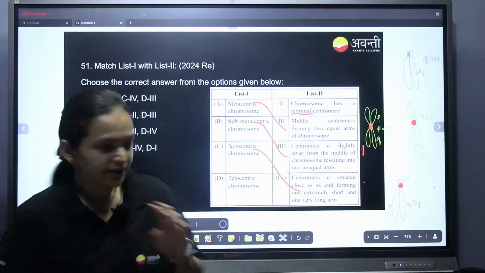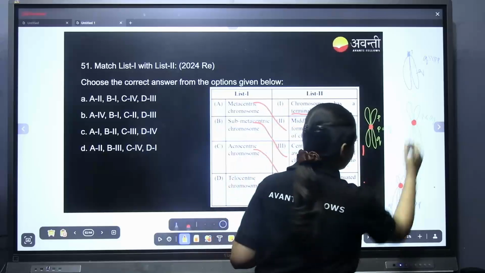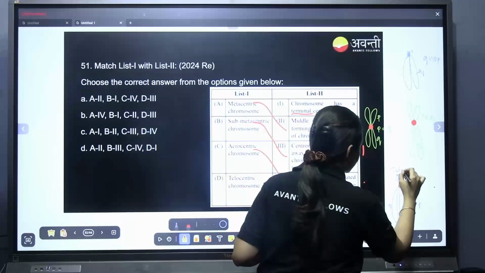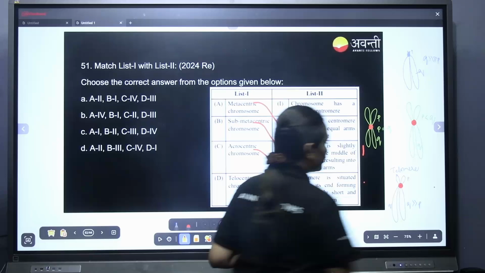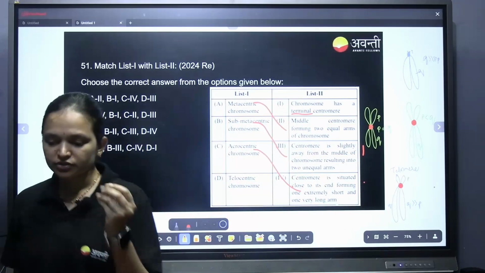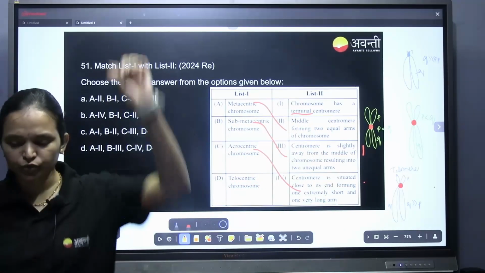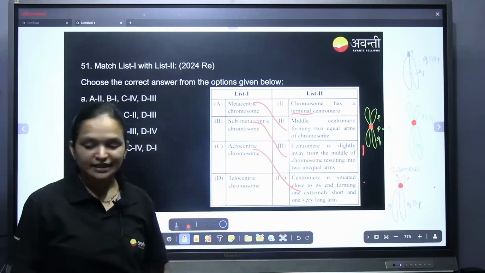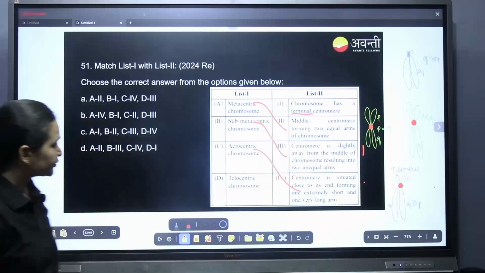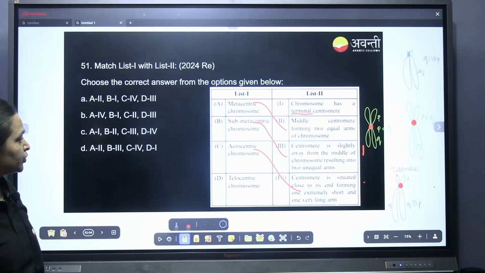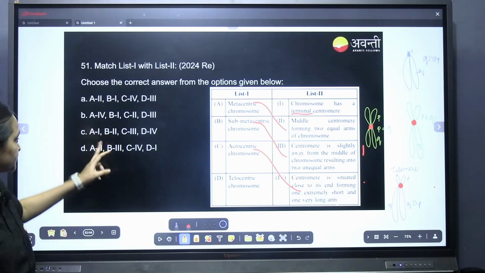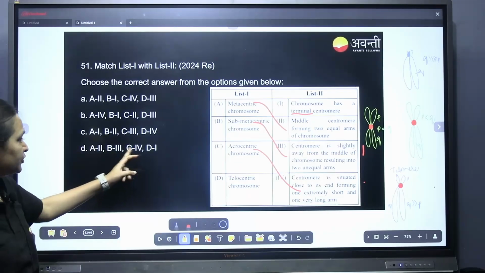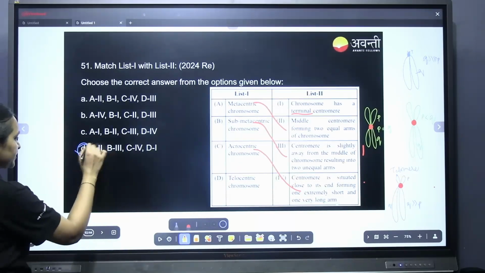This position of the chromosome we call the telomere. If the centromere is present towards the very last end, then it is called telocentric. So A to B3, C4 and D1. D is the right answer.